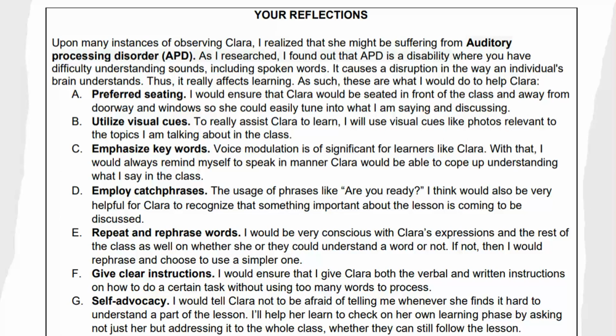By the way, when I checked on the number of words of that reflection I made, it was only 320 words. Yet I believed that the information I included was all significant and completely supporting my idea of how to effectively deal with the situation of Clara, who is a learner with special needs.